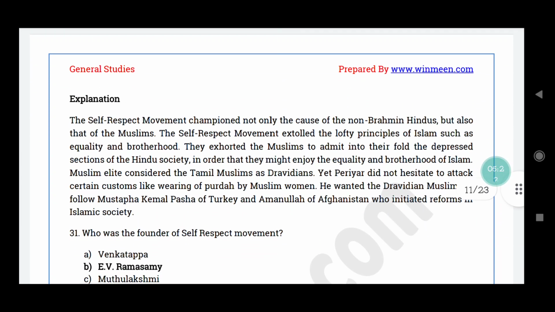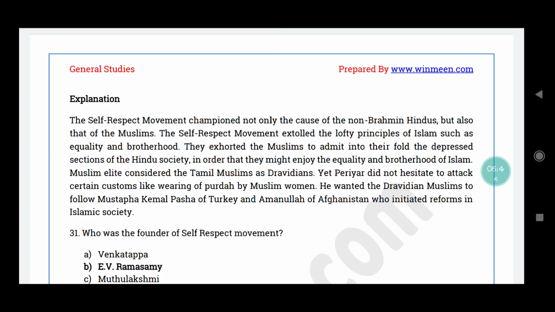The self-respect movement championed not only the cause of non-Brahmin Hindus but also that of Muslims ன்னு சொல்லலாம். இவங்க they extolled the lofty principles of Islam, அதாவது equality and brotherhood எல்லாம். ஆனால் they exhorted the Muslims to admit in their fold the depressed sections of Hindu society so that they might enjoy the equality and brotherhood of Islam also.